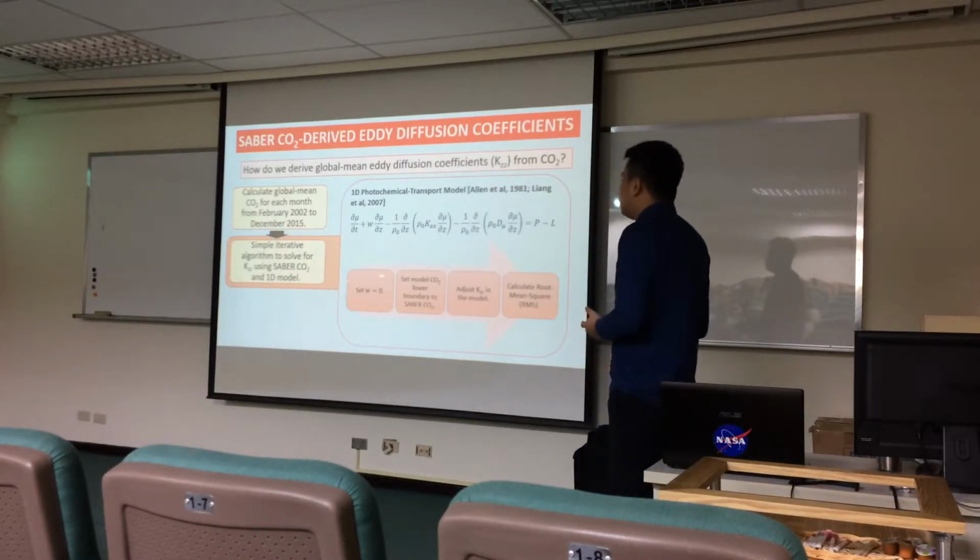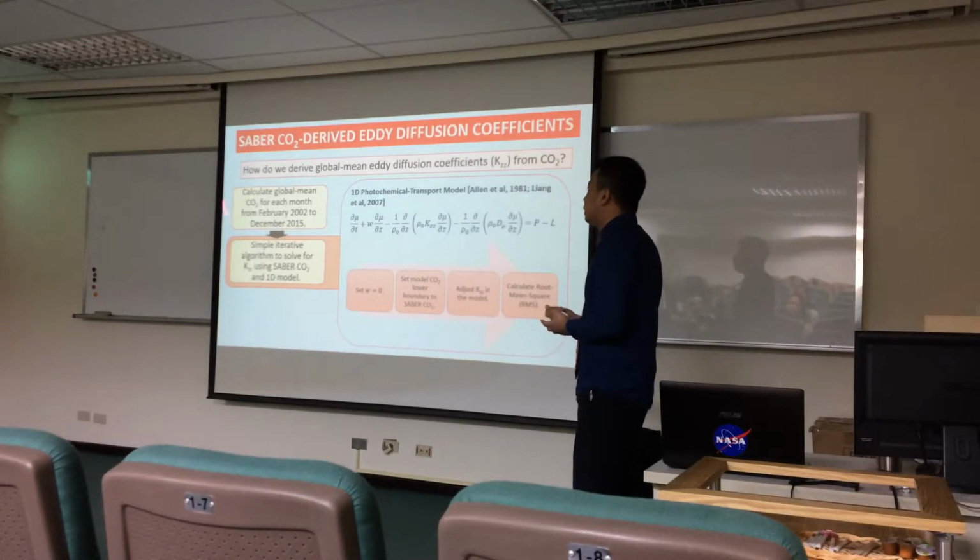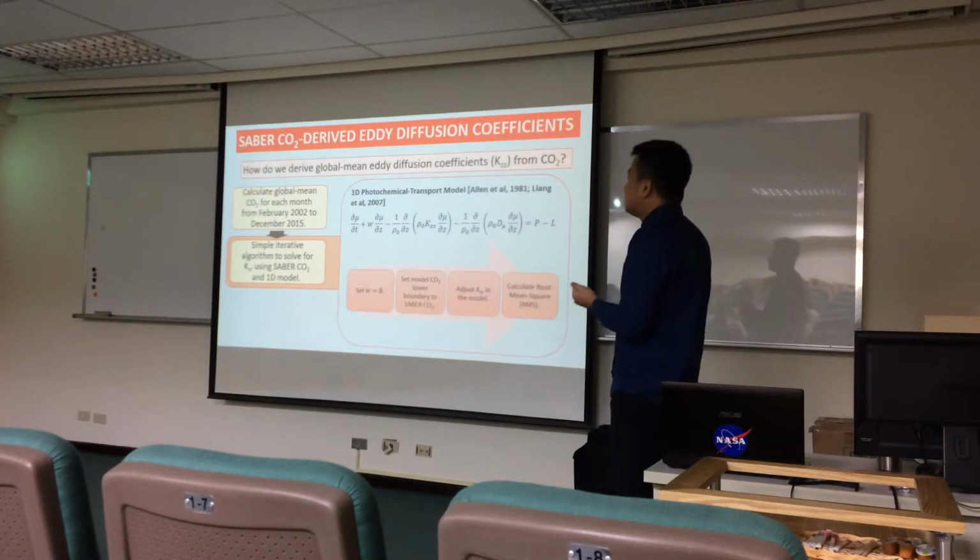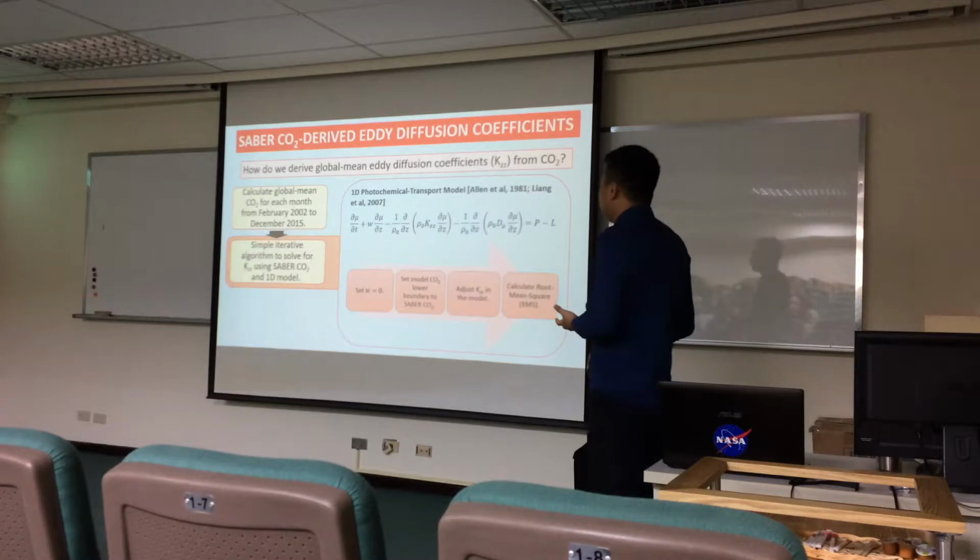In our simulation, we first set the vertical wind in the model to 0. This we can do because we calculated the global mean, and so we effectively canceled out the large-scale vertical advection. Then we set the model's CO2 lower boundary to be consistent with that of SABER, and then we adjusted the eddy diffusion coefficient in the model until we minimized the difference between the observed and simulated CO2 profiles.